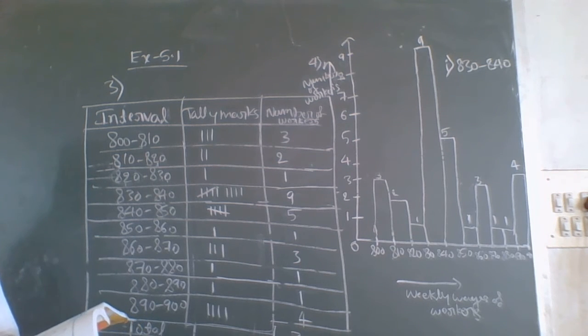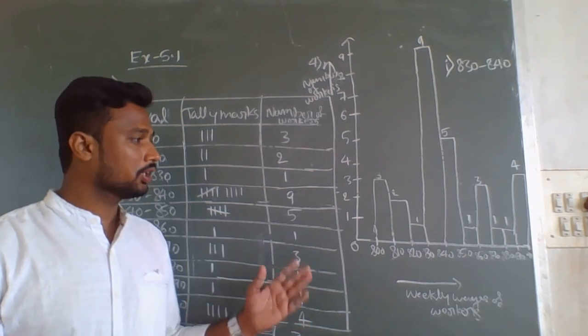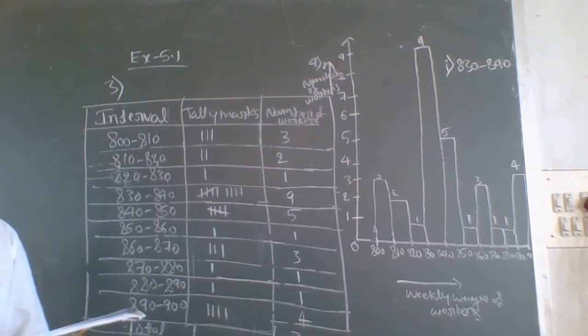Next, how many workers earn 850 and more? Here you should write how many workers earn 850 or more than 850.